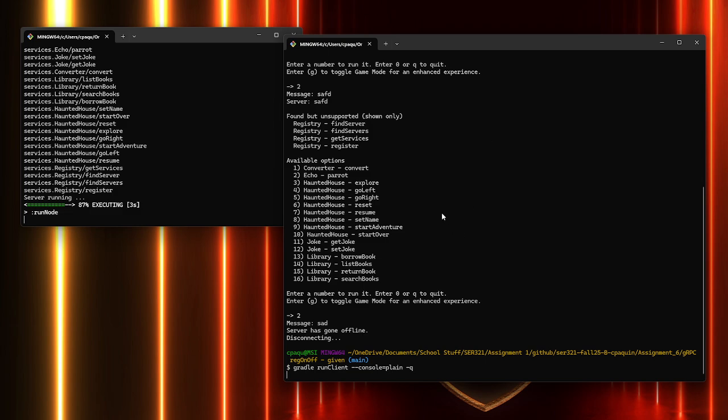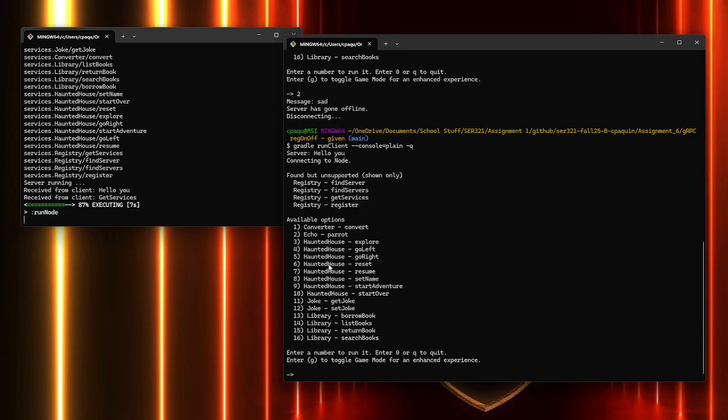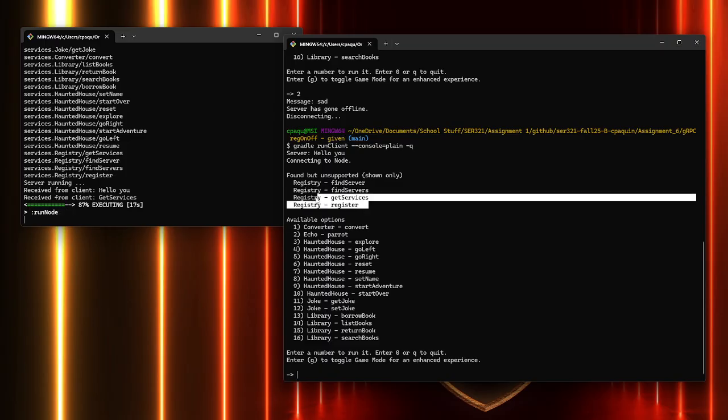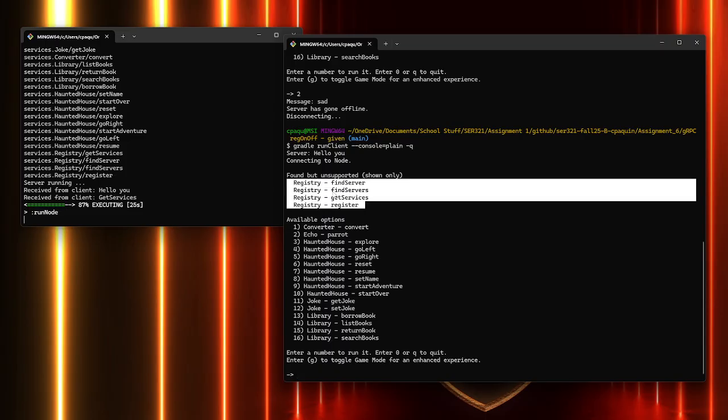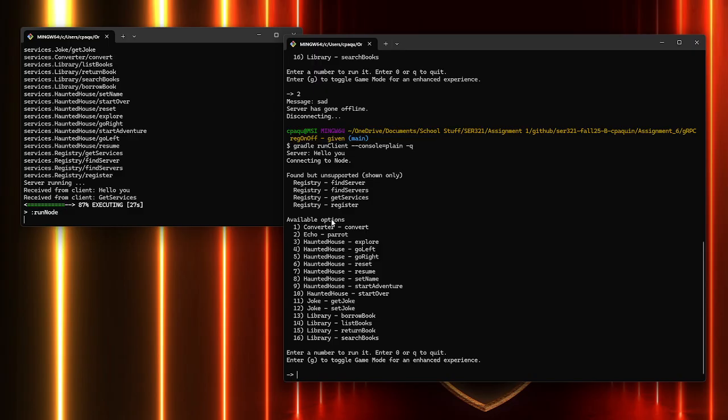And while this is spooling up, here we have a menu that I designed to be a little more user-friendly. Down here are the options that the user is expected to actually interact with. Here are other services that are found but are not actually interactable. The user wouldn't directly interact with them, and on the Slack channel, other student services that are not implemented by my client would appear up here. We'll go over this game mode feature here in just a second.